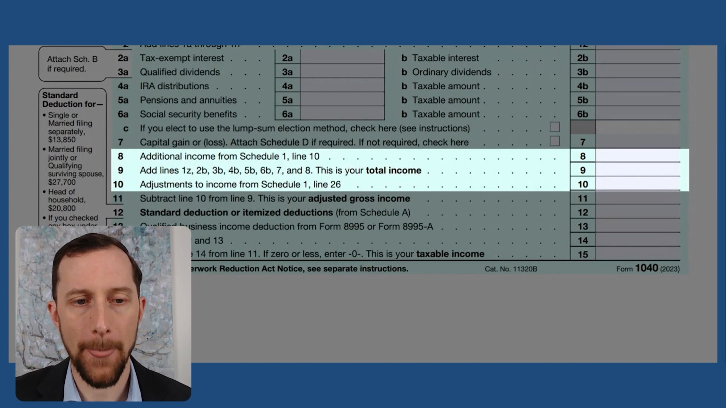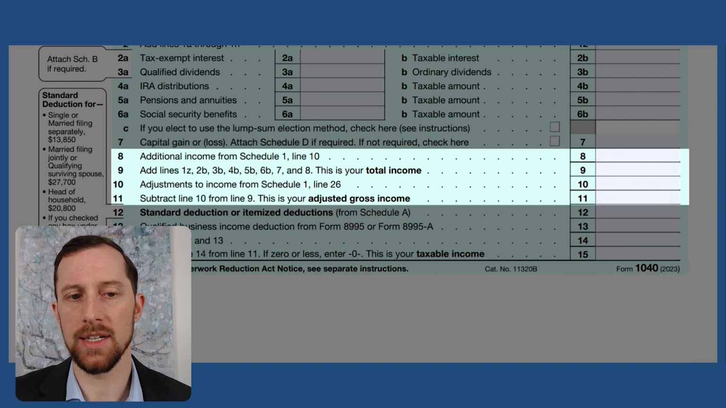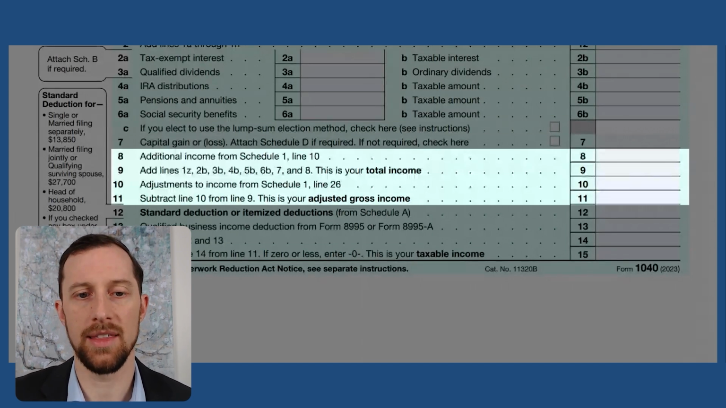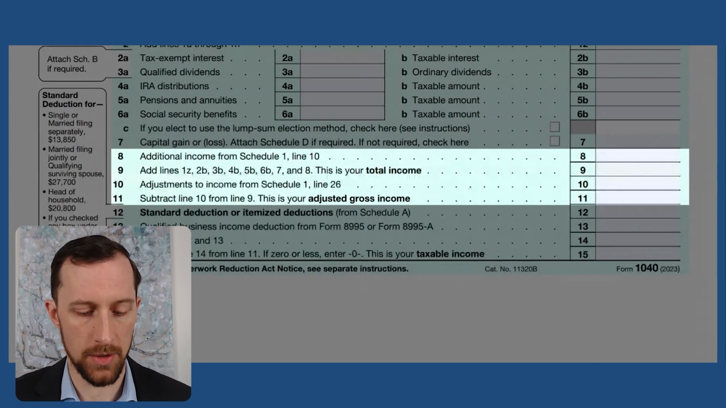Now, what we're going to do next is we're going to take line 10 and we're going to subtract that from line 9. So let's say you have $100,000 of total income, and then you've got $10,000 worth of adjustments. Then in line 11, you would put $90,000, and that becomes your adjusted gross income.